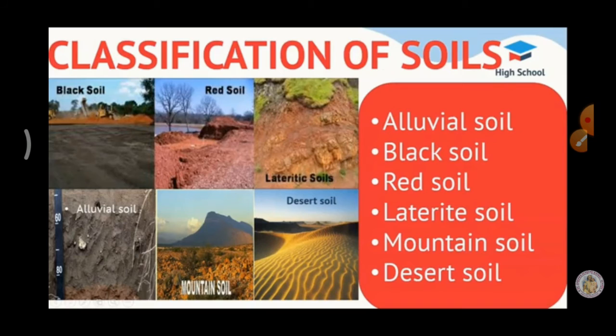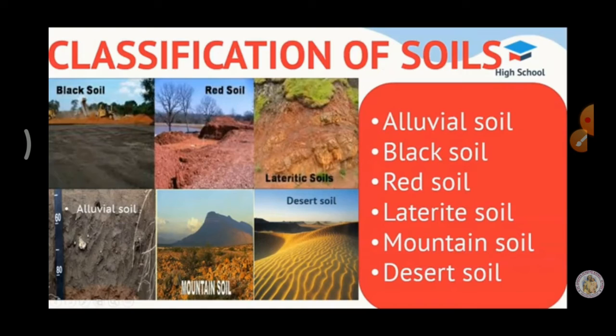Mountain soil. These soils are found over the slopes of mountain. Soils in these regions are thin and acidic. In mountainous region, soil are very thin and acidic. However, characteristics of soil differs from region to region based on the altitude. Altitude is nothing but height from the land level.